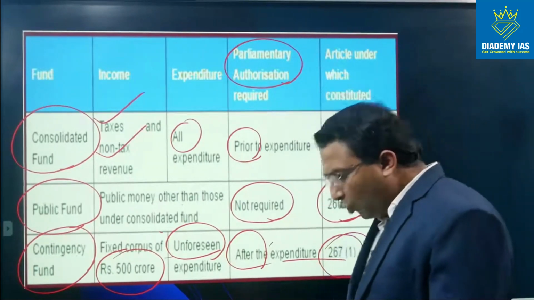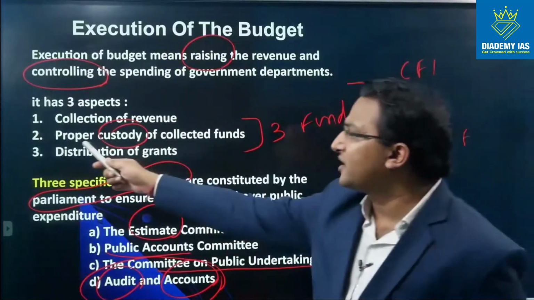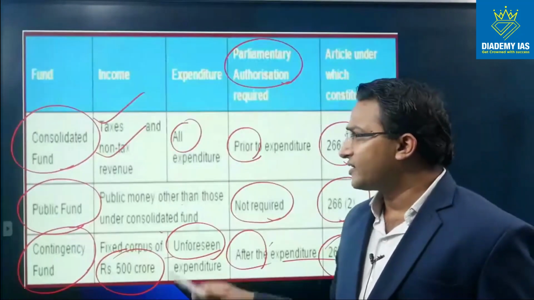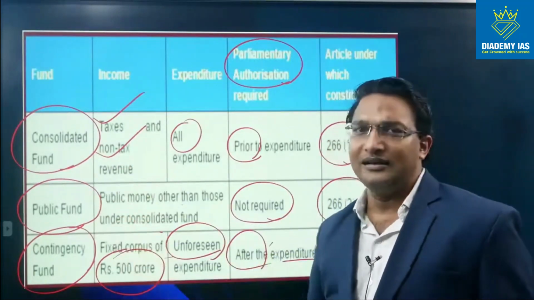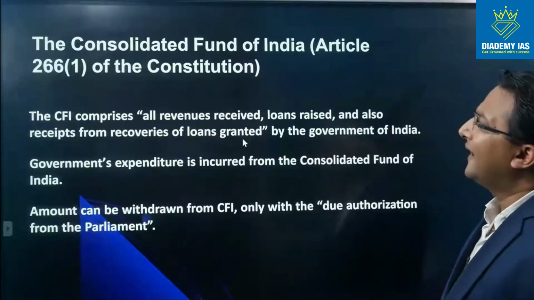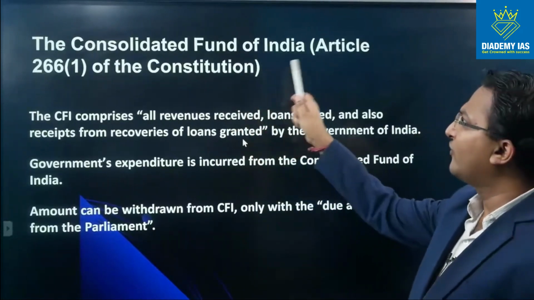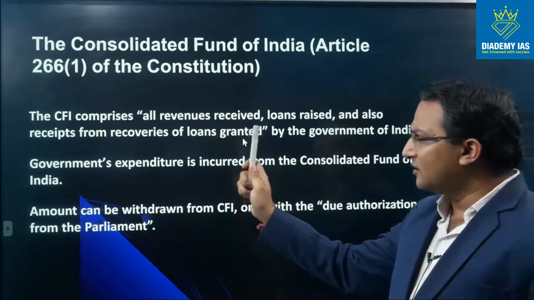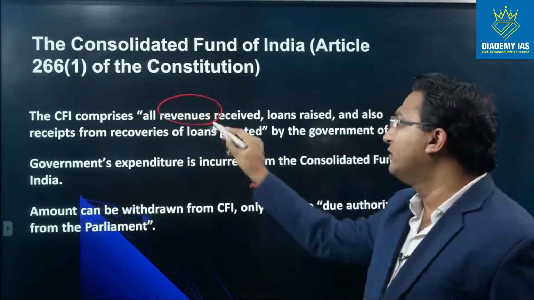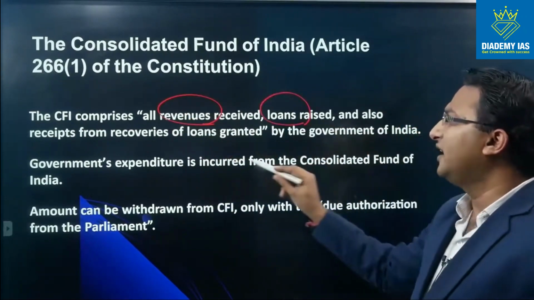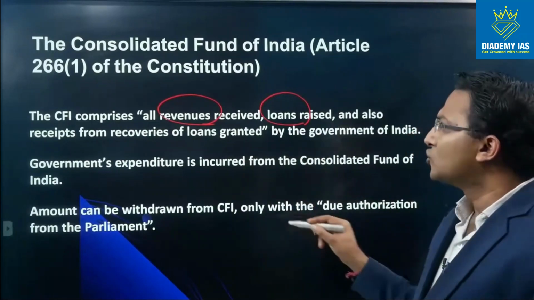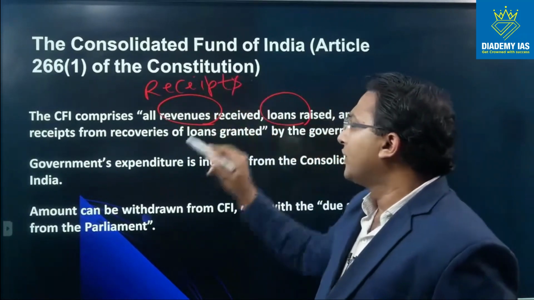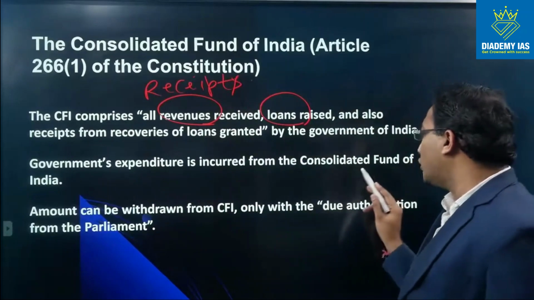So going back, I said proper custody of the collected funds is required. So this custody is kept in all three funds: Consolidated Fund, Public Fund, and Contingency Fund. Now let us see in detail the Consolidated Fund of India, Article 266(1) of the Constitution. The CFI comprises all revenues received, loans raised, and also receipts from recovery of loans granted by the government, right? So all the receipts, all the incoming money, the government's expenditure is incurred from the Consolidated Fund of India.